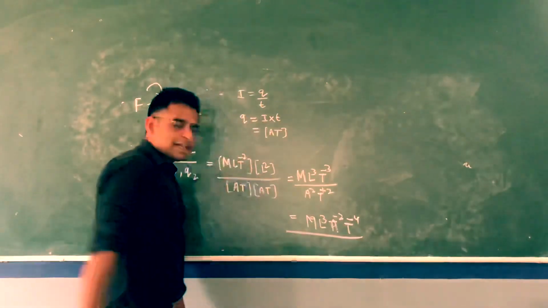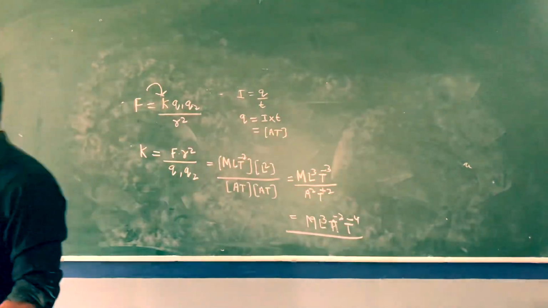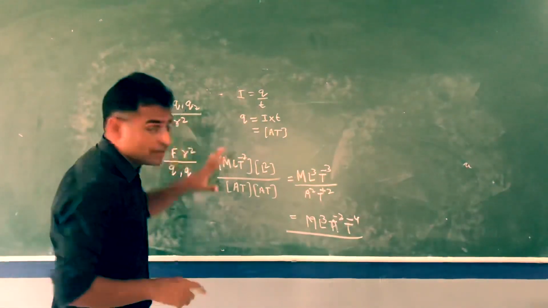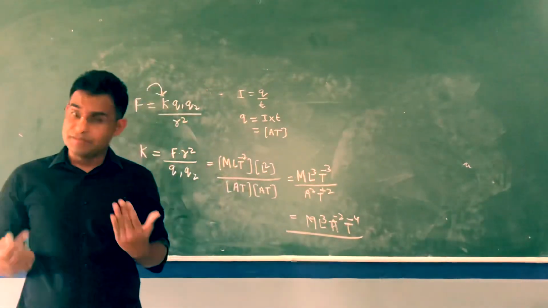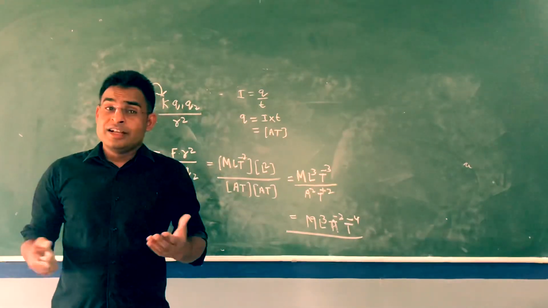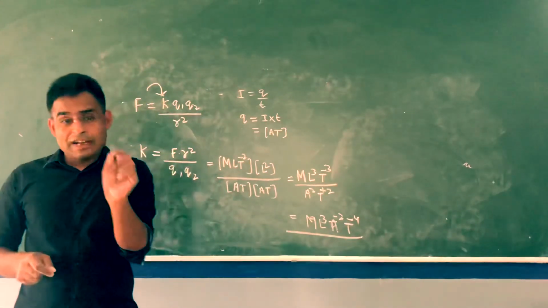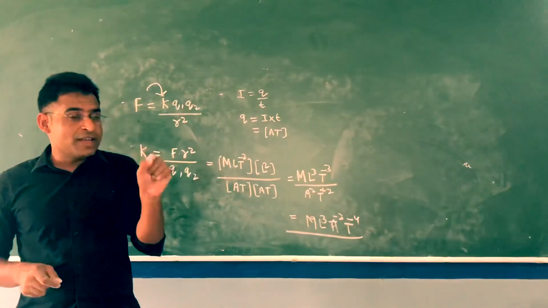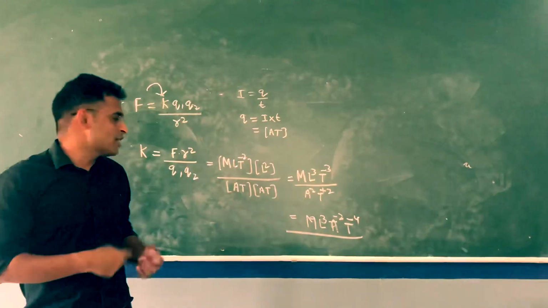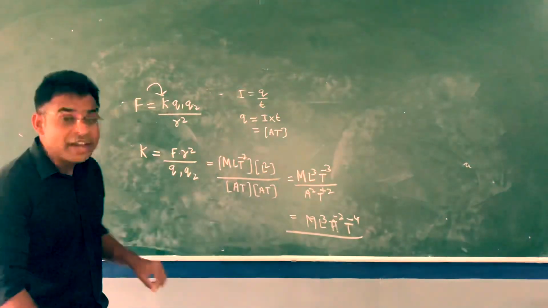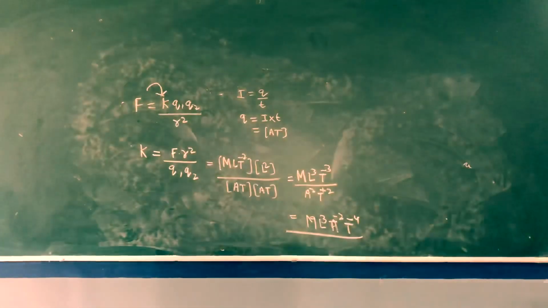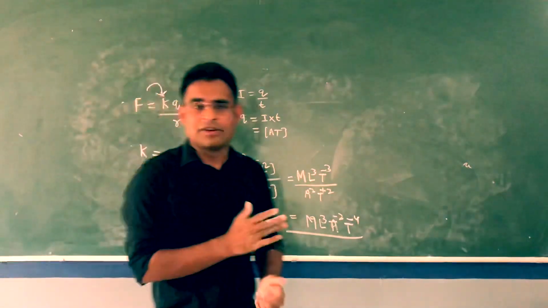So like this, if any formula is given and you know all the variables and their meanings, and you know the dimensions of all variables except one whose dimension is being asked, we can do some mathematical calculation and finally find the dimension of the unknown variable. So this is the method to find the dimension of anything in a given formula. Thank you.